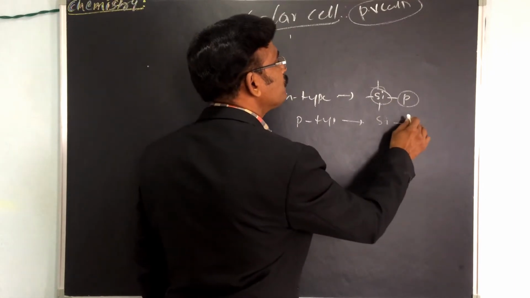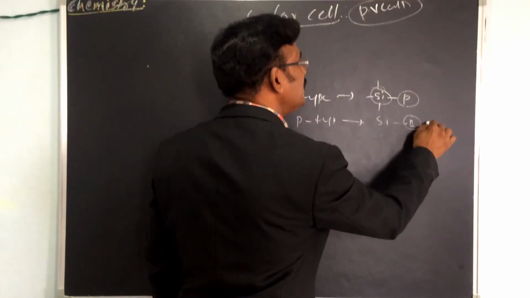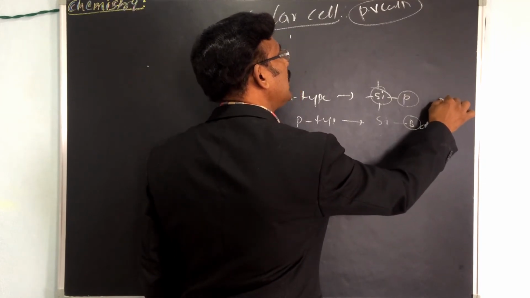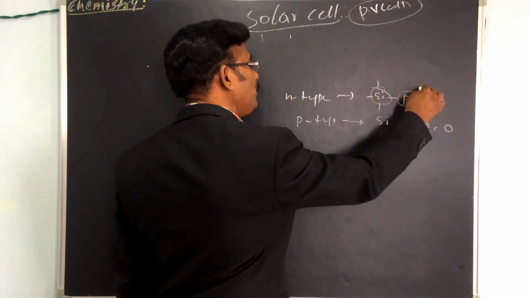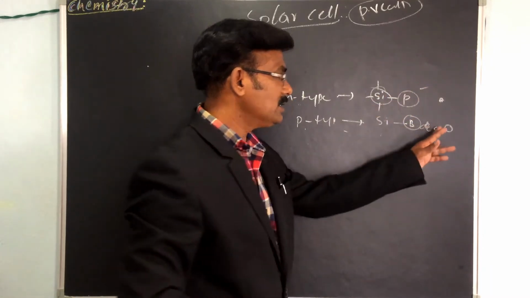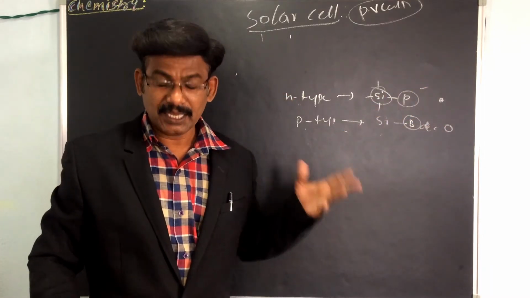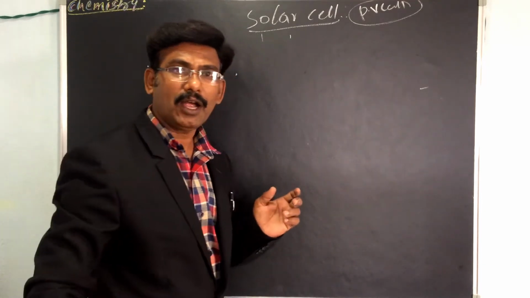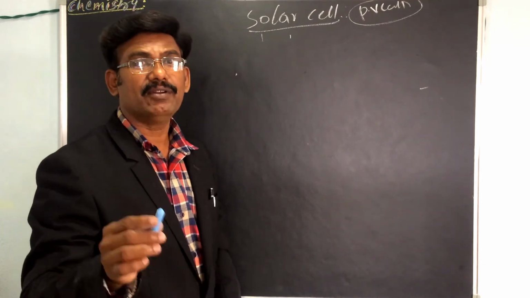So here there is a deficiency of electrons, and electron deficiency means holes. Here there is an excess of electrons in N-type, and in P-type the creation of holes takes place. In the panel, in the cell, what we have to see is one diagram, which I will draw.